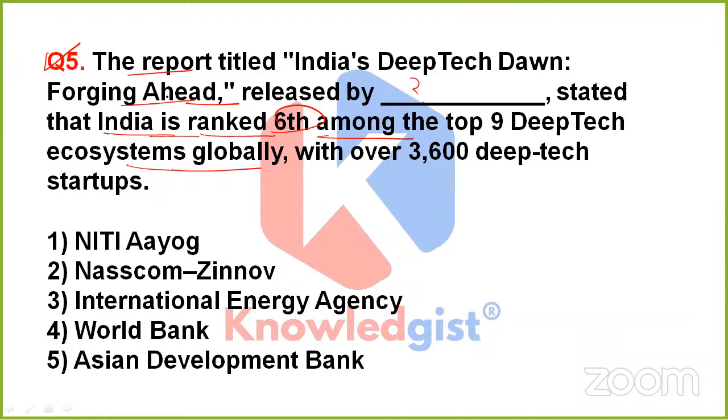The question is asking, and this is an important question, friends, if we go through the report named India's Deep Tech Dawn Forging Ahead, this report told us that India has ranked sixth among all the top nine deep tech ecosystems globally, right? And also India is having 3,600 deep tech startups.